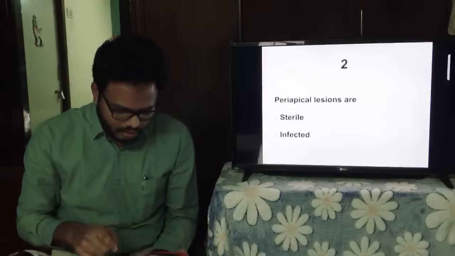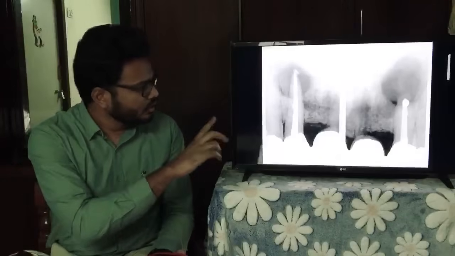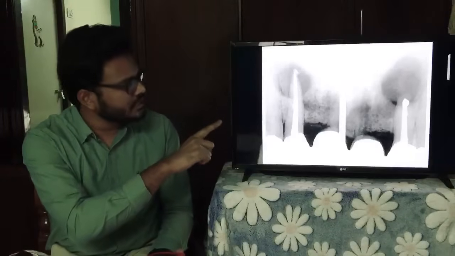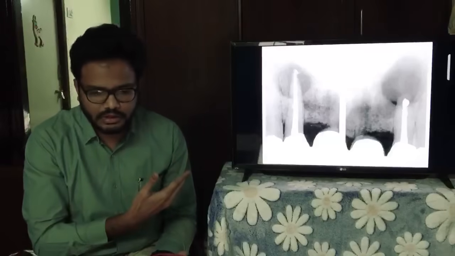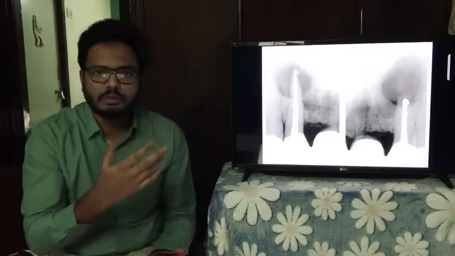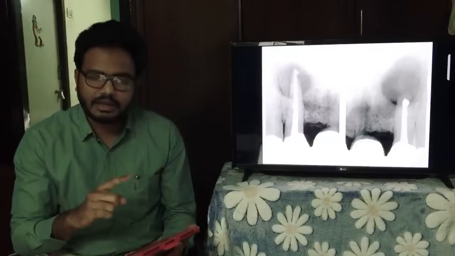Okay, perfect. Now let's move on to the next question, and before that I have some radiographic images. You can see periapical lesions, a periapical radiolucency, in a well treated or supposedly well treated root canal treated tooth. You can see good obturation over there. However, there seems to be a periapical lesion. The radiolucency you see in the periapical region can be a healing lesion or an infected one. So how do you decide whether it's healing or infected? It depends on the symptoms, isn't it?